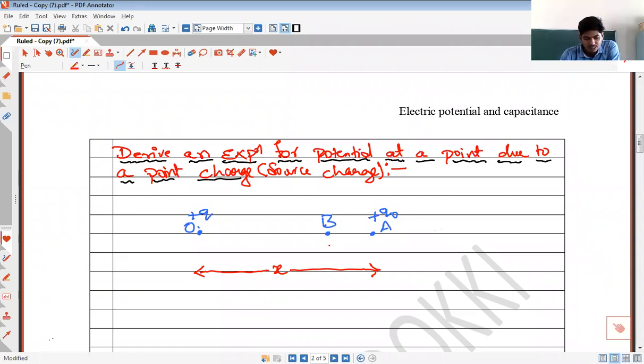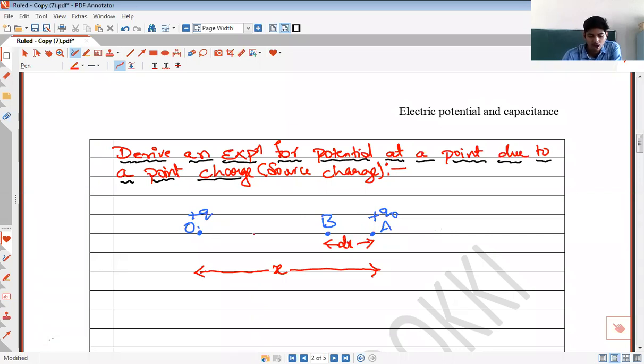B is a point at a distance dx from A. So what I have done, I have chosen a source charge Q, placed at point O in vacuum, and I have chosen some point A where a test charge Q naught is placed. The distance between O and A is X. And I have also chosen another point B, which is at a distance dx from A.